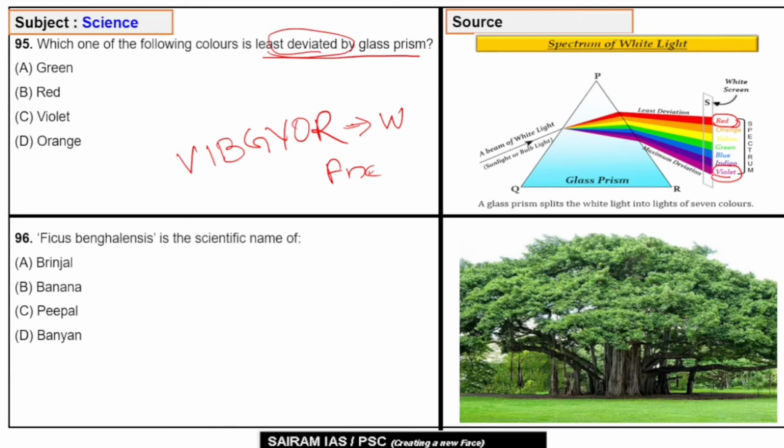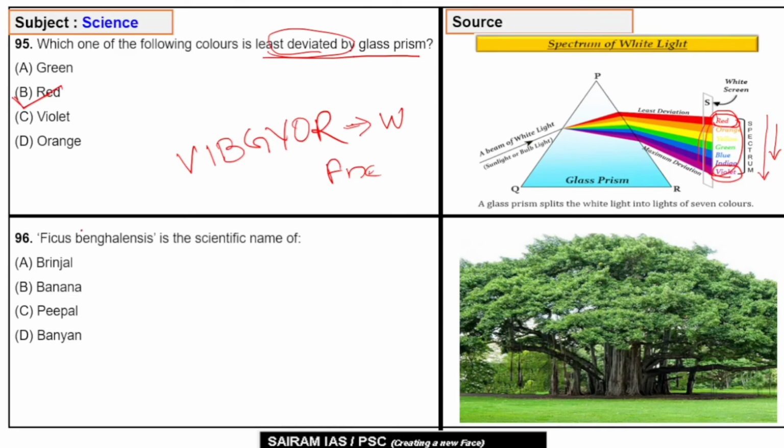So among all the colors in the visible spectrum, that is VIBGYOR, as we go from red to violet, from top to bottom, the wavelength keeps on decreasing while the frequency keeps on increasing. Thus among the given colors, red would be least deviated by a prism. So the correct answer will be red.